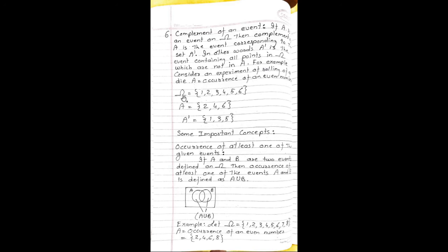So omega is {1, 2, 3, 4, 5, 6}. A is the event of getting an even number, so A is {2, 4, 6}. So A complement will be the set which will have points which are in omega but not in A. So A complement is equal to {1, 3, 5}.